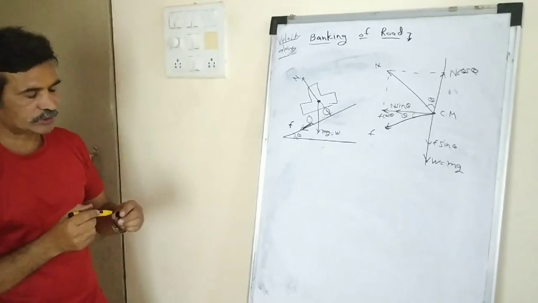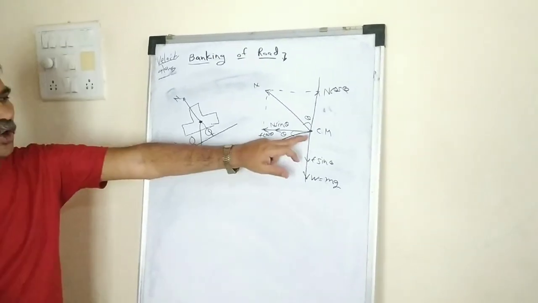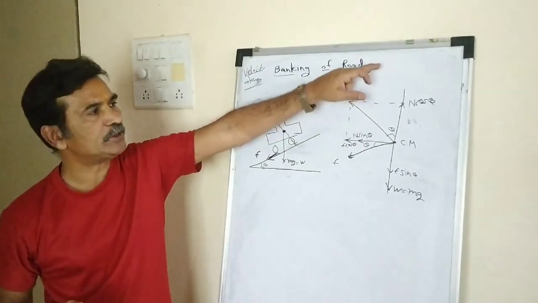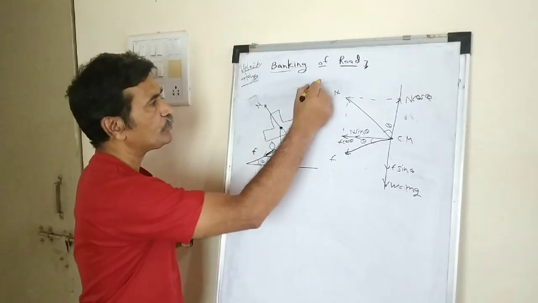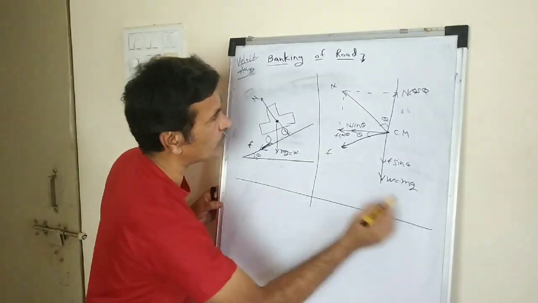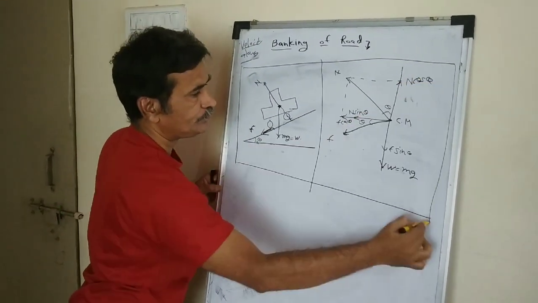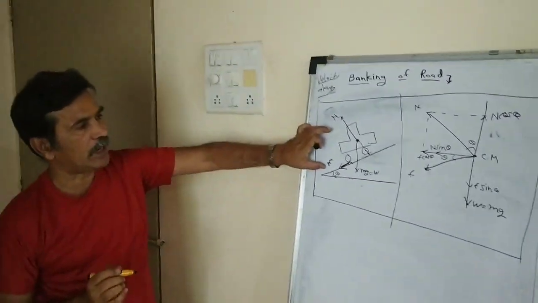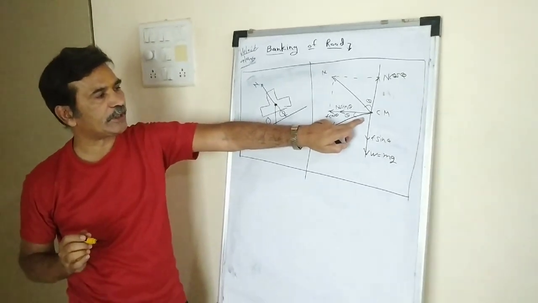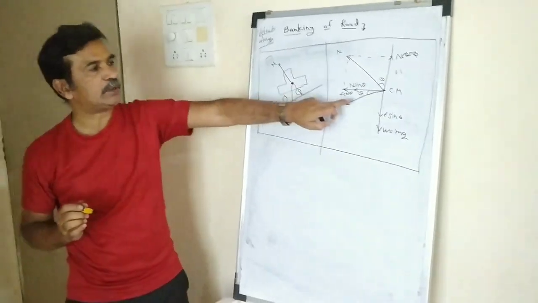So any force has two components, one along horizontal direction and second along vertical direction. So these are the two diagrams. In examination, both diagrams are compulsory. So this is the actual block diagram, and this is the components of forces acting on the center of mass, that means the vehicle.